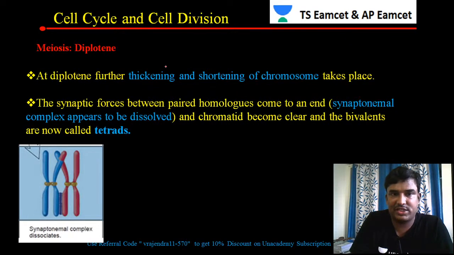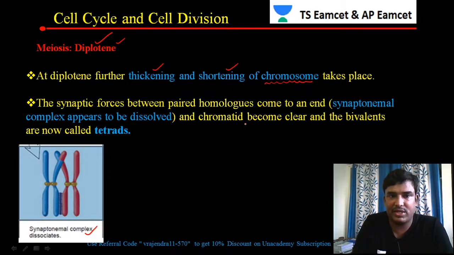So let us go to the next stage, that is called as the diploteno stage. In the diploteno stage, what happens? Further thickening and shortening of the chromosomes takes place. You can see that this is the synaptonemal complex. You can see here the synaptonemal complex still existing in the diploteno stage also.